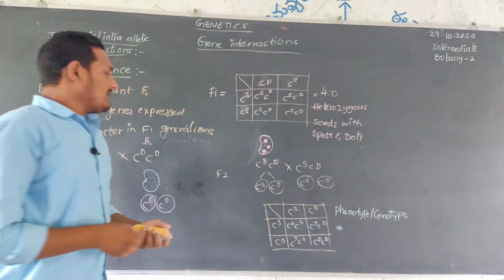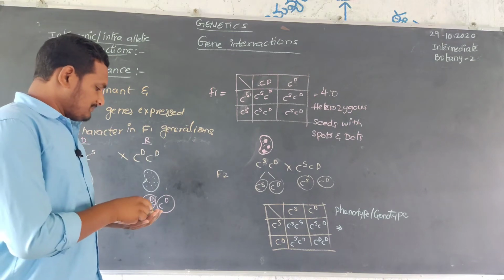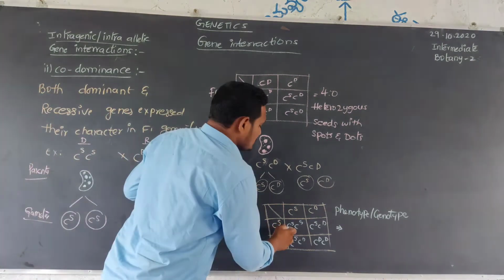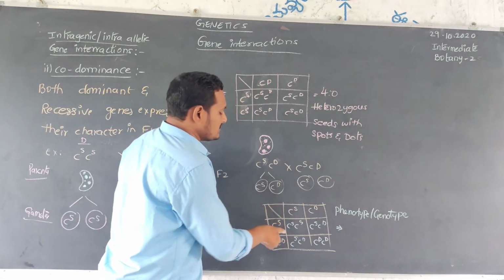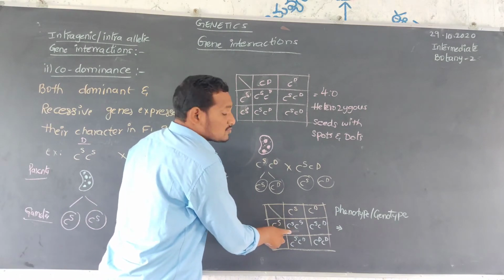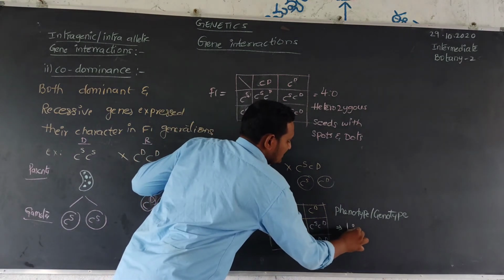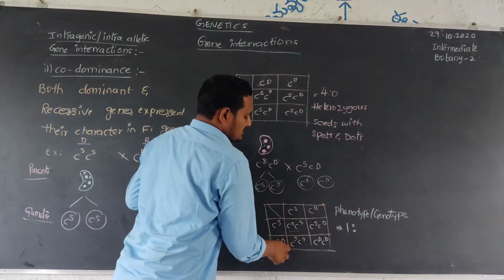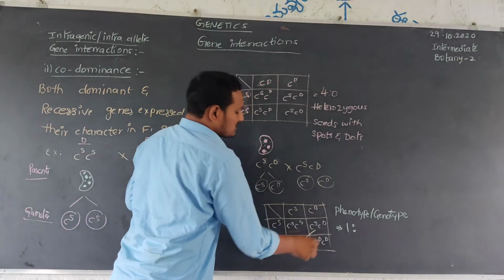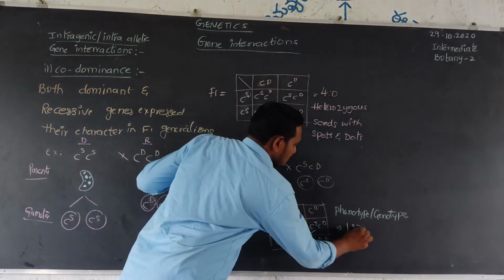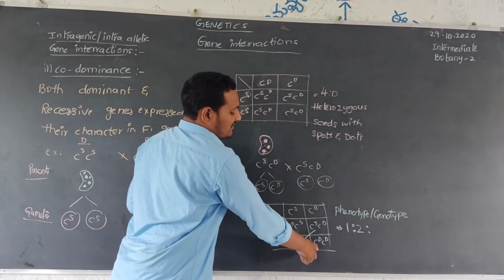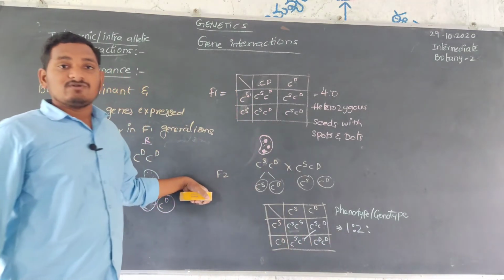What will happen in the F2 plants? CSCS, only one, seeds with spots. CSCD means spots and dots, two of them. And only one with seeds with dots.